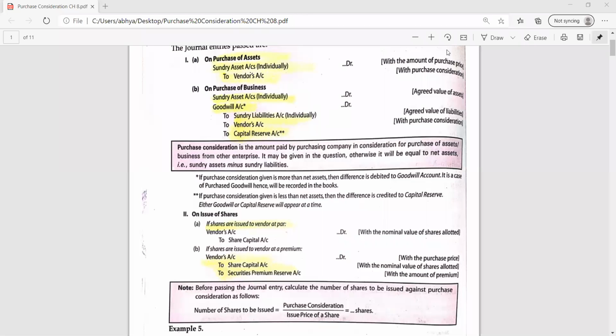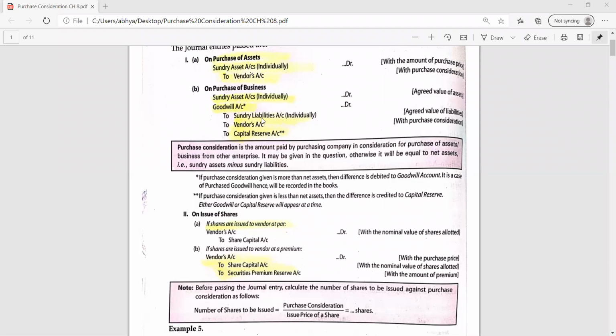Because that particular person may be running the business for a couple of years and he must be having an image or reputation in the market, and goodwill profits depend on that image. If the business is having a good image, good reputation, goodwill, then it means you will be having more chances of future profits. You will be having expected profits more in the future years. So for that expected profits, you are going to debit the goodwill account.